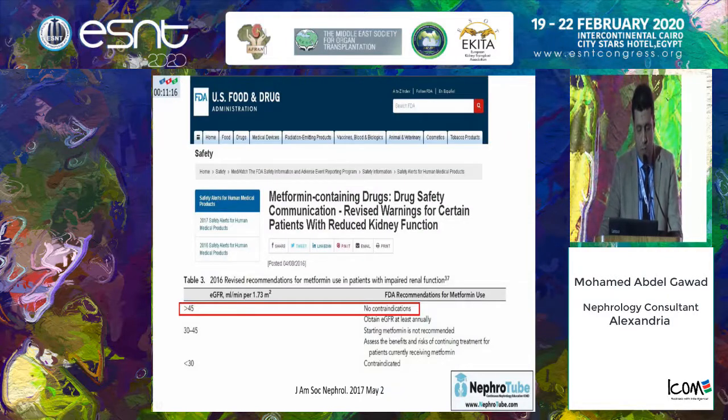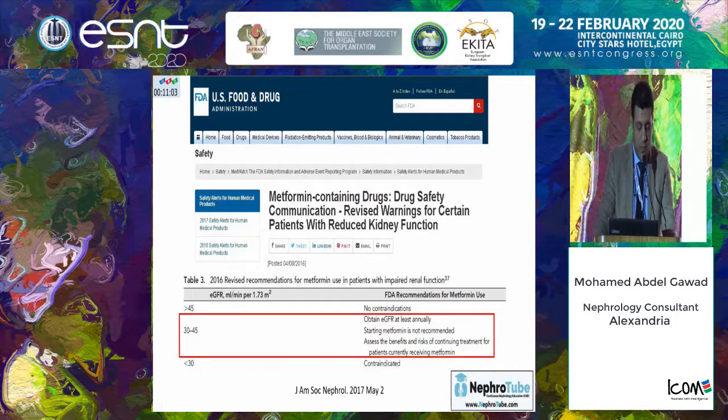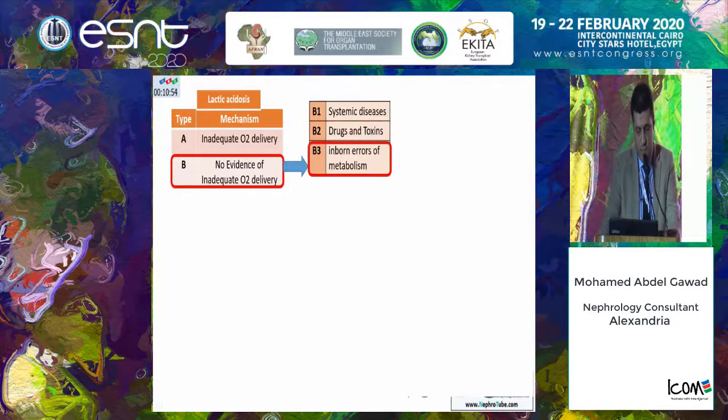And as we all know, our recommendation for metformin use in renal patients: no contraindication above GFR of 45. It is contraindicated below 30, and between 30 and 45, it is better not to initiate, and if the patient is already on metformin, we have to closely monitor this patient.